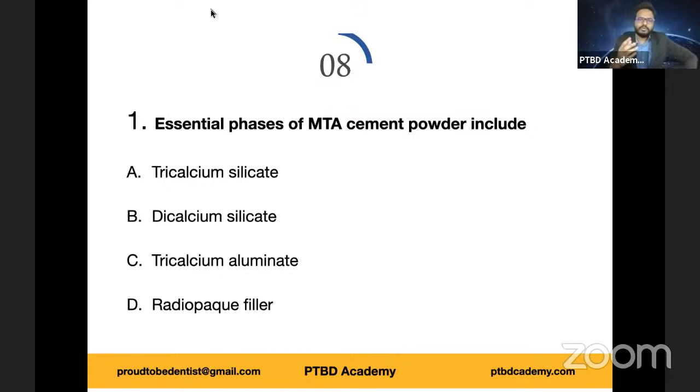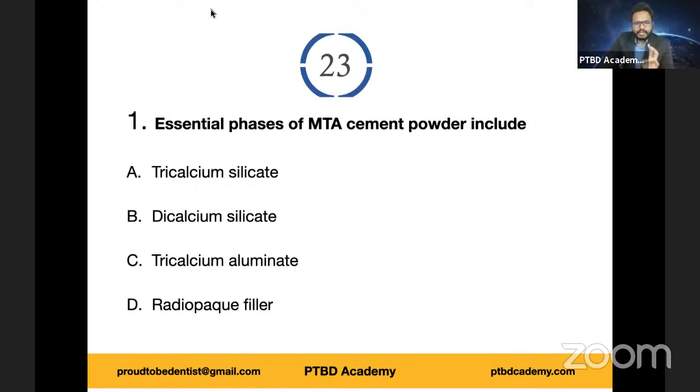We have discussed the composition of MTA in today's 5 AM session. Also, we had a short video with a mosquito theme on the same. So I hope you have gone through that and enjoyed the video. Which among the following do you think are essential phases of mineral trioxide aggregate?